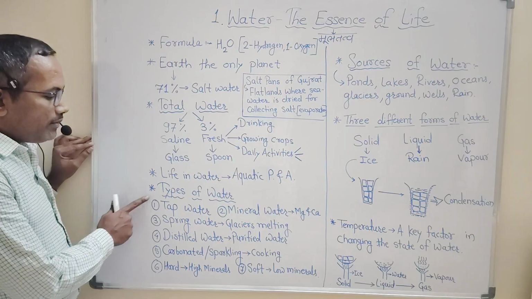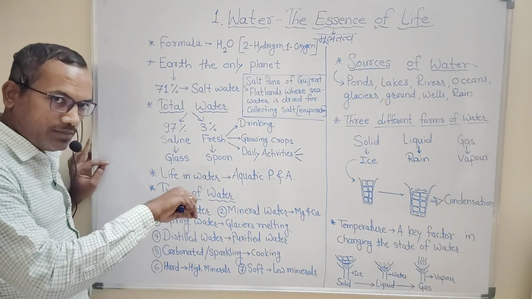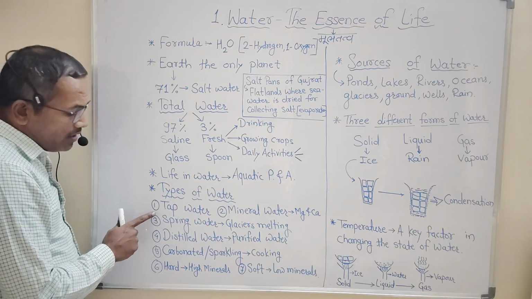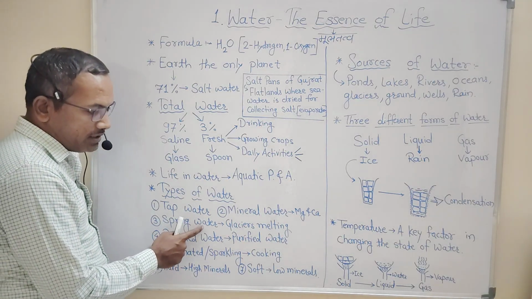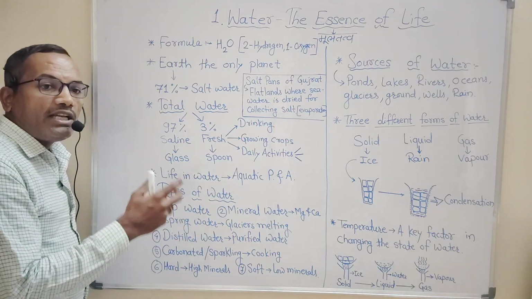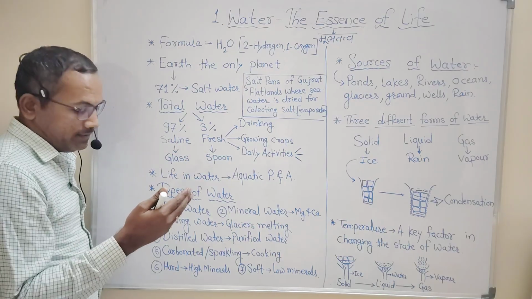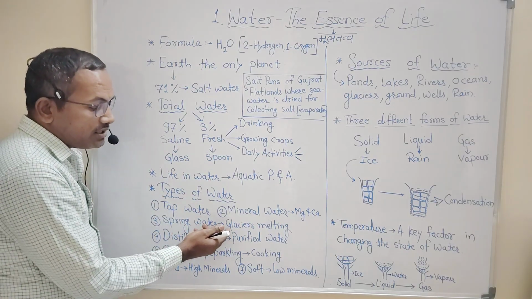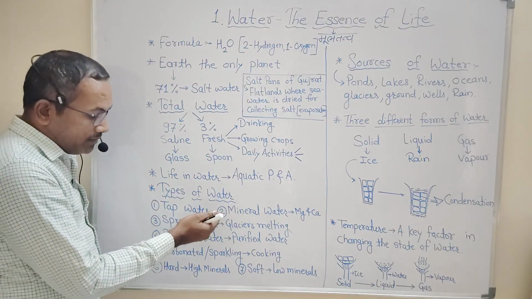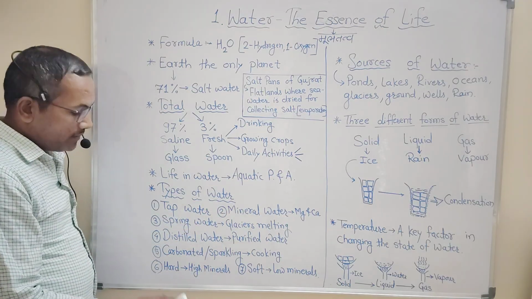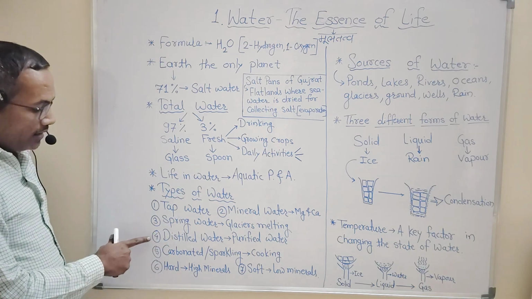The first type of water which is present around us is tap water, which comes from the tap. The second one is spring water. Spring water means the ice glaciers present in mountainous regions, after melting due to the effect of heat, come down the sloping region, and that water is called spring water.